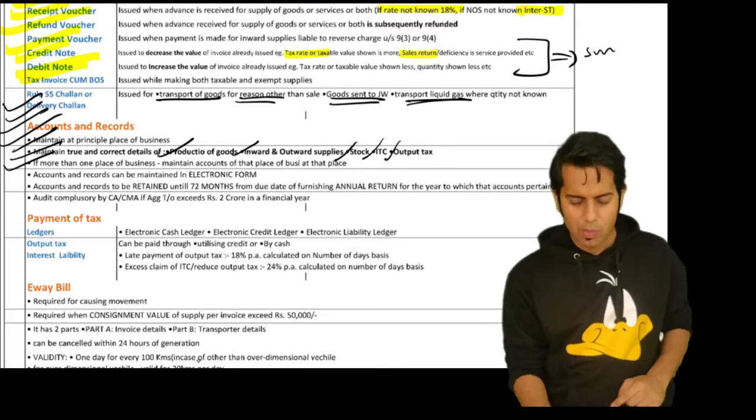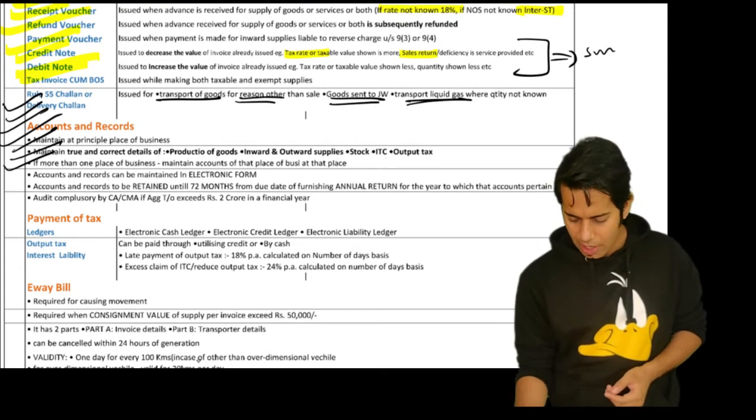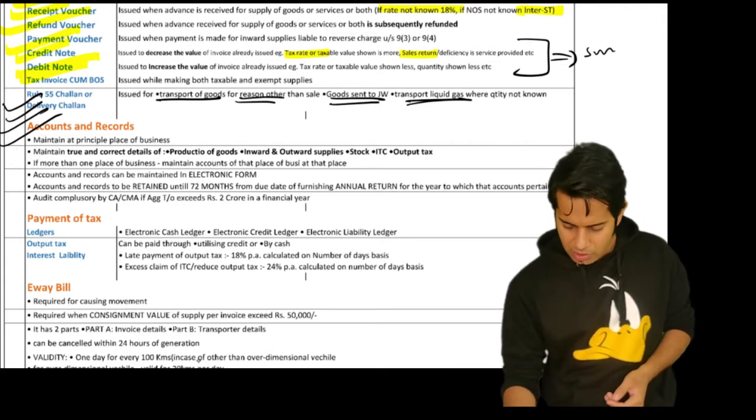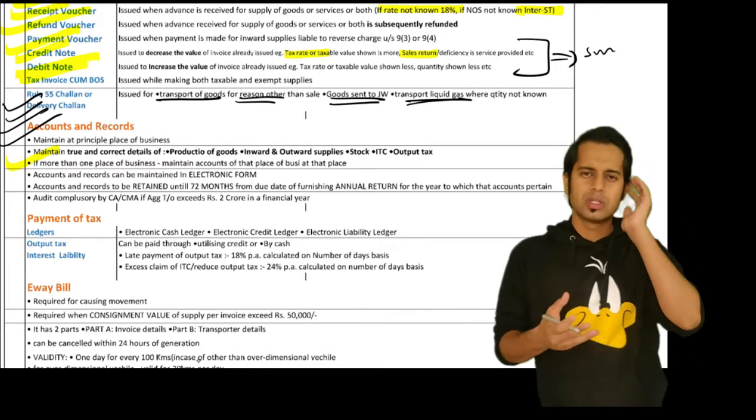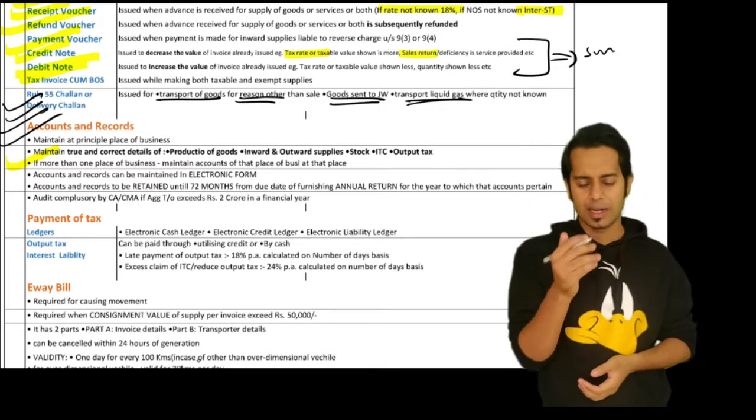Sir, what if I have more than one place of business? If you have more than one place of business, then maintain the accounts and records with regard to that place of business at that location.